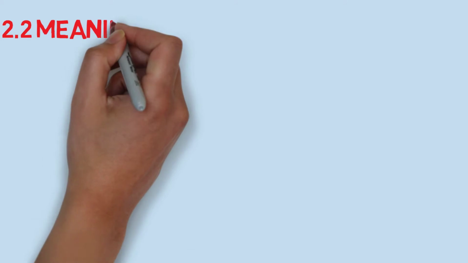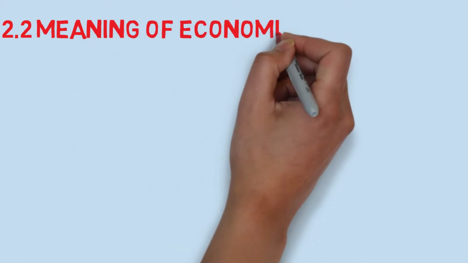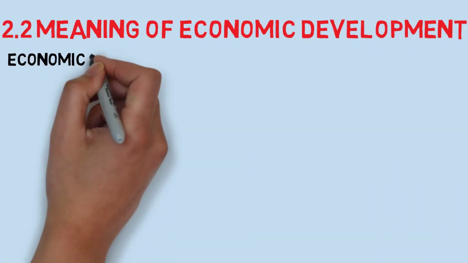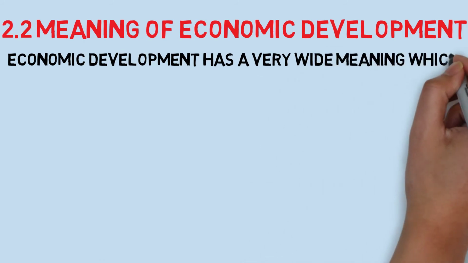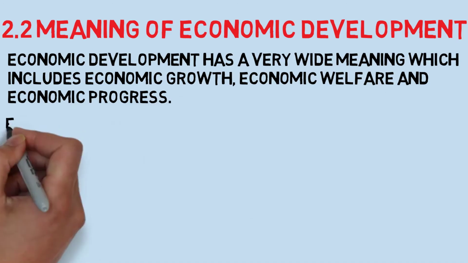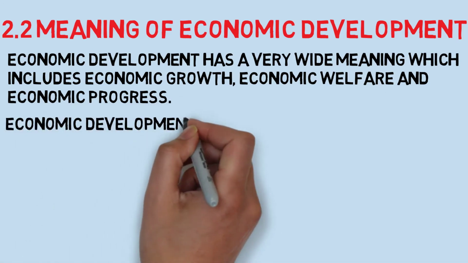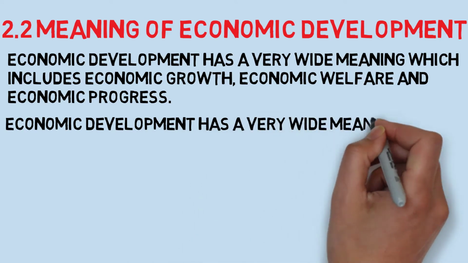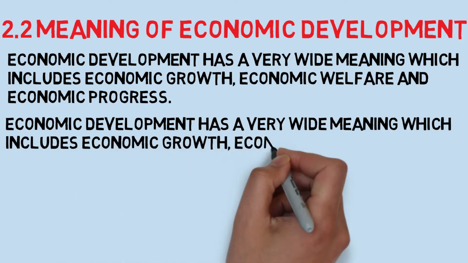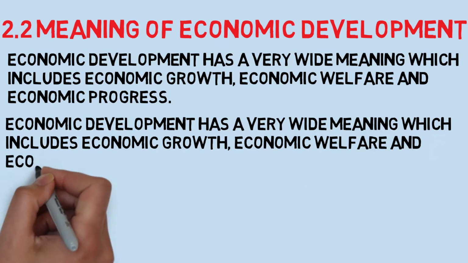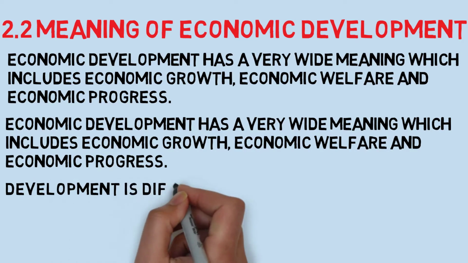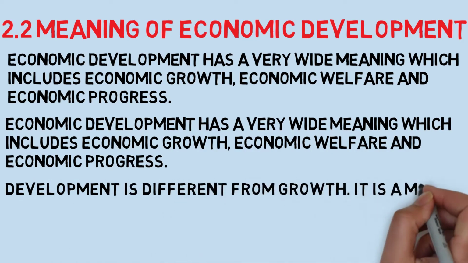Now we will learn the concept of economic development. Meaning of economic development. Number 1. Economic development has a very wide meaning, which includes economic growth, economic welfare, and economic progress. Now we will understand these three terms. Economic growth focuses on quantity of goods and considers only quantitative changes. Now, economic welfare. Economic welfare focuses on how well people are doing. Economic progress means accumulation of capital goods more than increase in population.